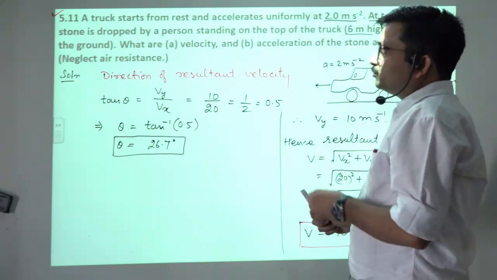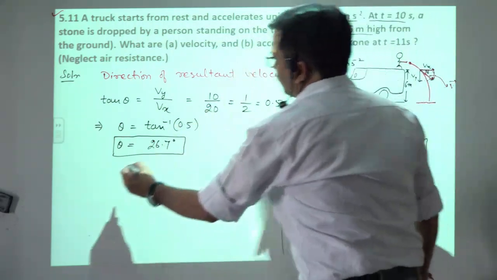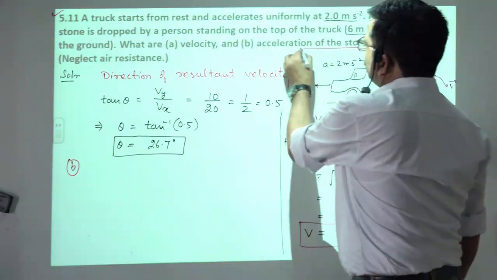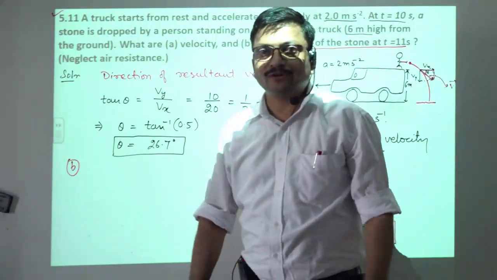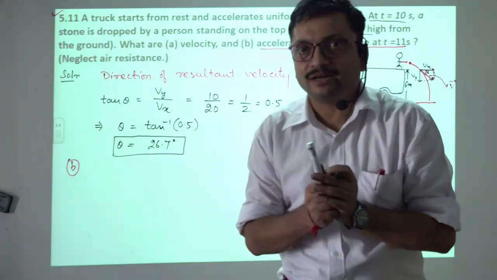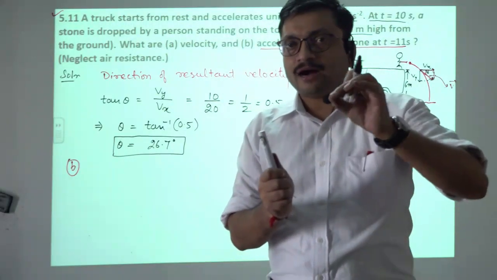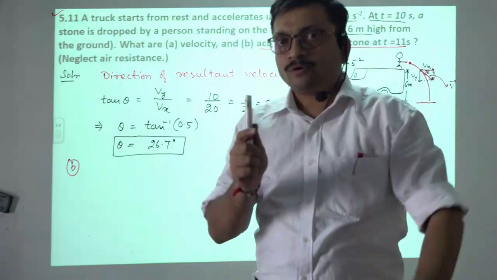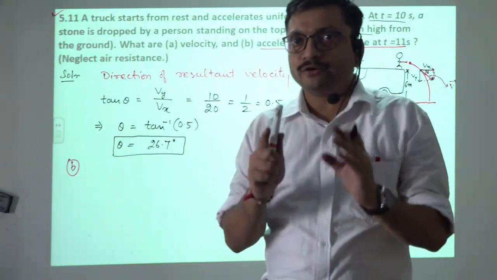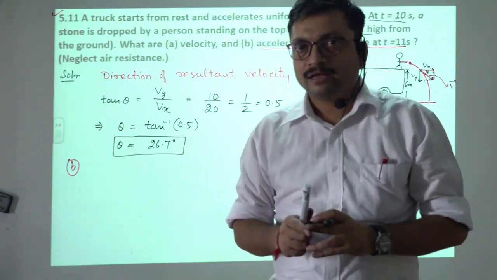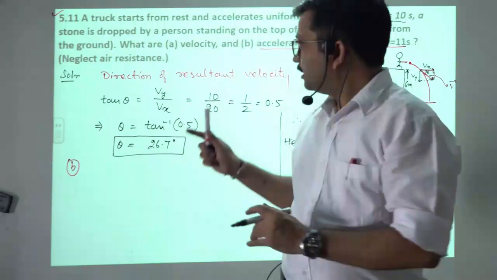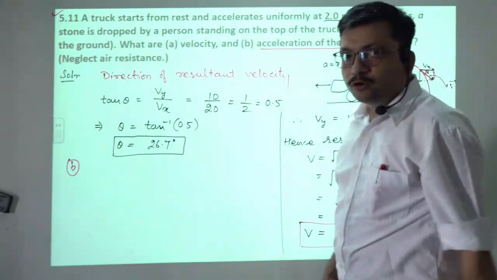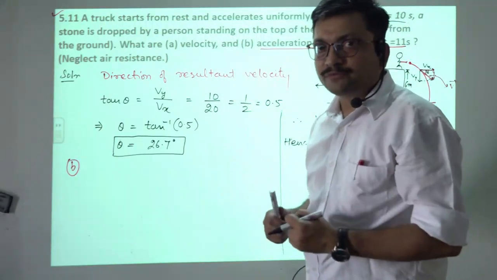Now we want to calculate the acceleration, B part. Acceleration of the stone at t is equal to 11 second. तो देखो 10 सेकंड तक तो उसके हाथ में था, and after that he has dropped the stone. So we can say that according to Newton's second law of motion, as Newton's second law of motion is the local relation, उसका क्या है, local relation है उसके साथ.